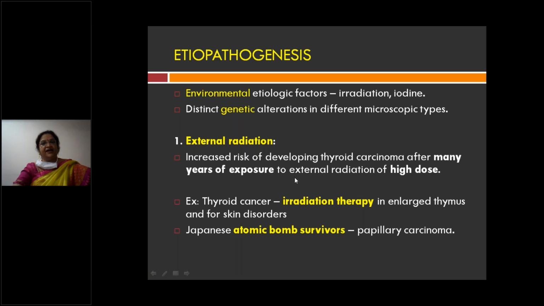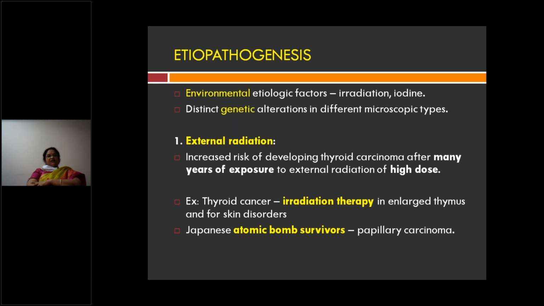External radiation is responsible for causing thyroid malignancy. There is increased risk of developing thyroid malignancy many years after exposure to external radiation of high doses. When is irradiation therapy given?